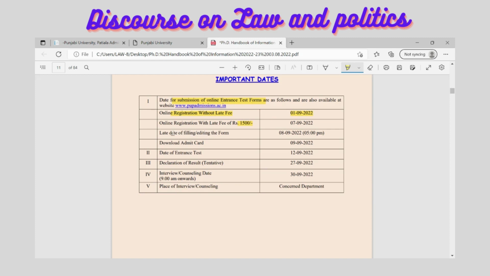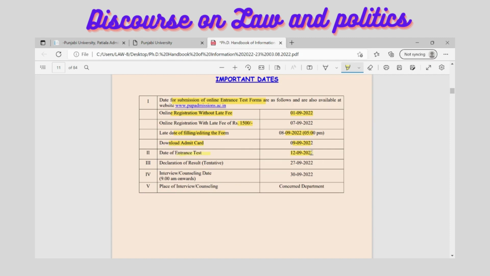And then you can also have an extra opportunity for editing and filling the form by the 8th September here. So once you have done the registration, you get one more day for editing and filling the form here, and then you go to the admit card. The admit cards would be available by the 7th September here, and then the date of entrance is also in the month of September, that is on the 12th September.